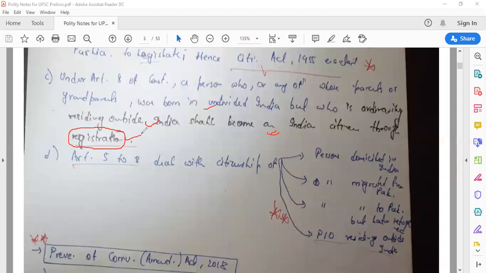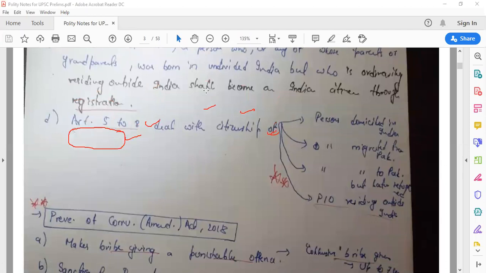So there are different ways of acquiring citizenship. A person who is outside India but whose parents or grandparents were born in undivided India can acquire citizenship through registration. This is also important because they can ask what Article 5 to 8 deals with, and you do know they talk about citizenship at the time of the commencement of the Constitution. For later purposes, the Citizenship Act 1955 was enacted. So Article 5 to 8 deals with citizenship of whom? Persons who are domiciled in India.